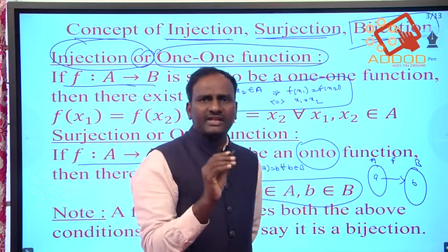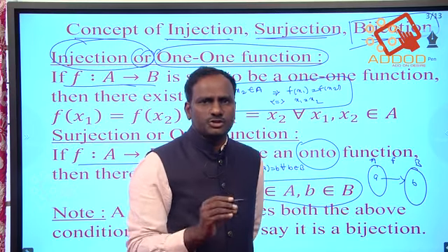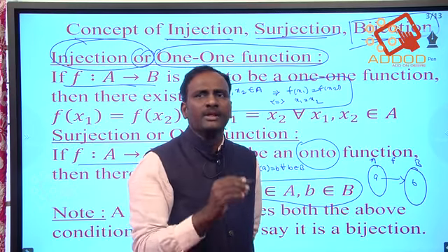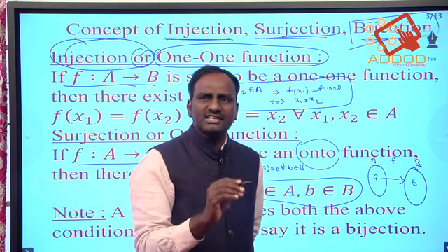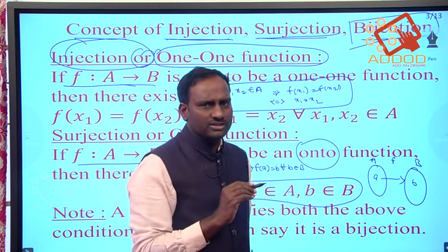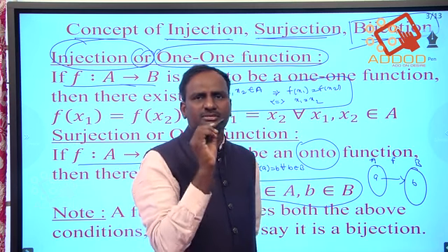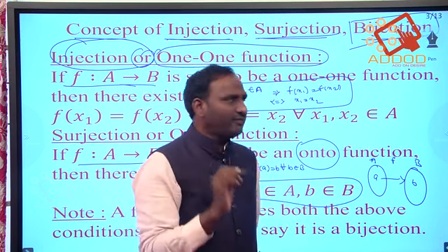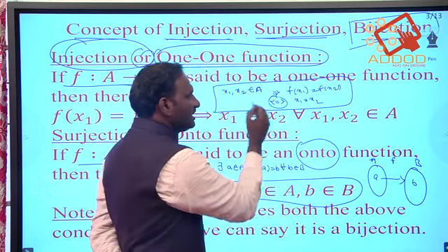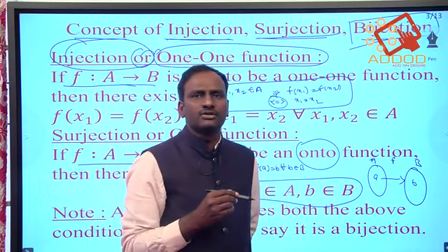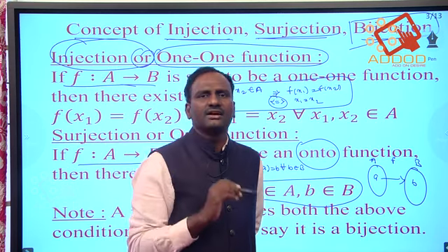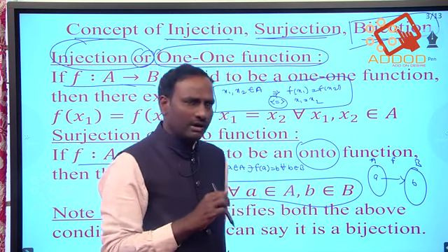Injection means if there exist elements x1, x2 belong to the domain set A such that f of x1 is equal to f of x2 if and only if. We don't want to forget that if and only if condition. It's a must, we need to write if and only if x1 is equal to x2. That is the definition of injection or 1-1.